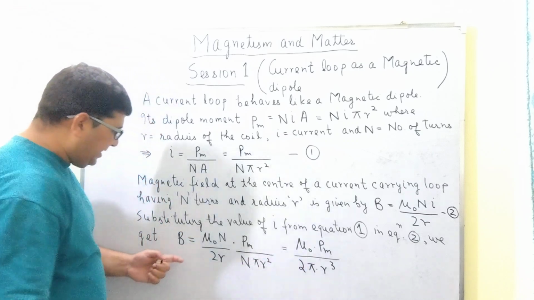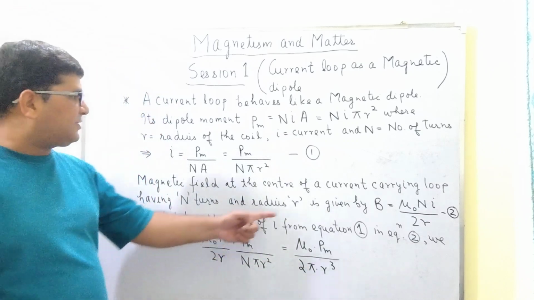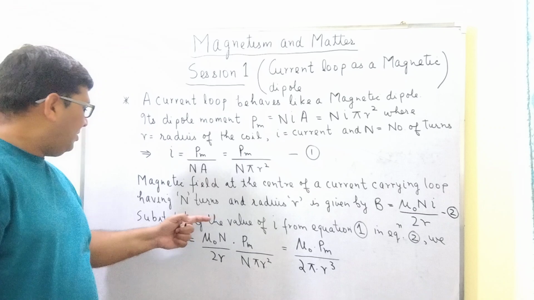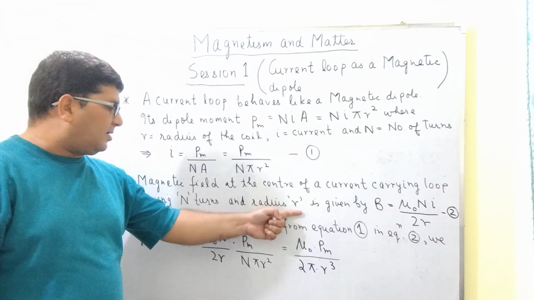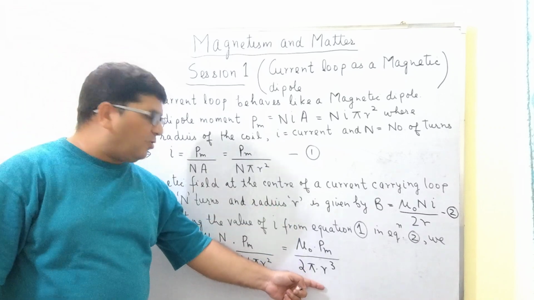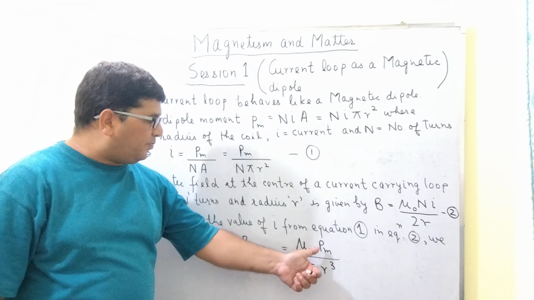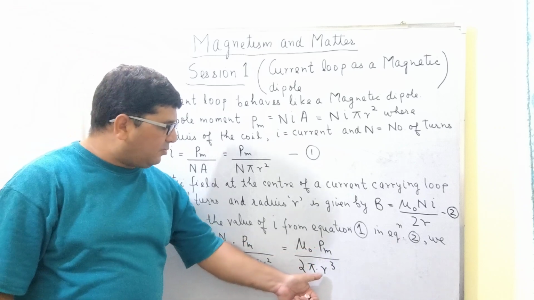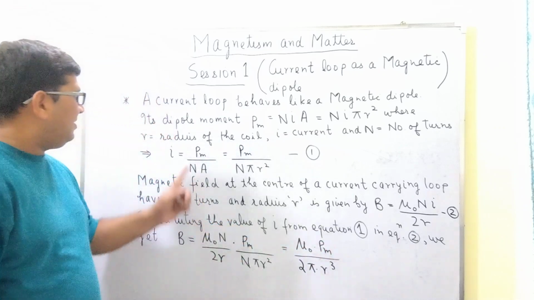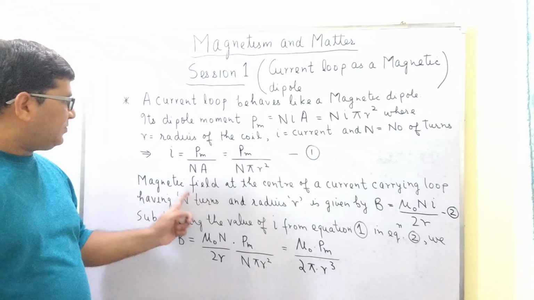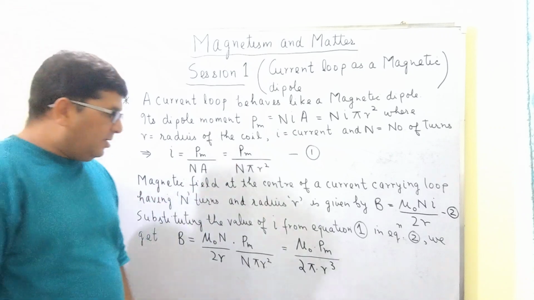So finally we get the magnetic field at the center of a current carrying loop having N turns and radius r in terms of the dipole moment, and this is equal to mu naught into Pm divided by 2 pi r cube, where Pm is the dipole moment of this current loop.